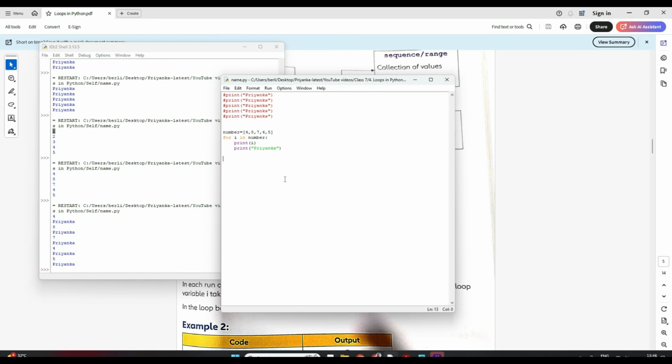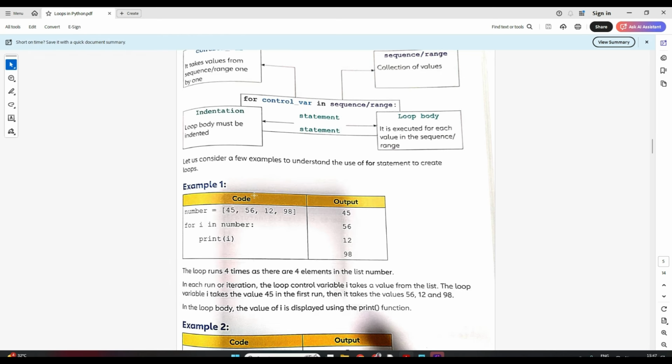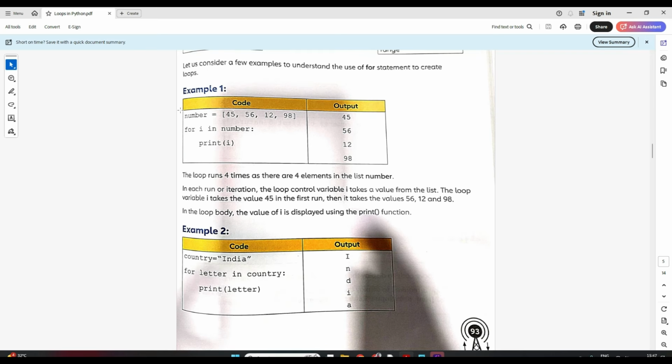Is it clear, guys? This is very basic, please try to understand, then any program with a for loop becomes very easy for you. So all the statements under your for loop will keep on executing till this list completes. Clear? Now let's try to understand some examples from your book. So this example I already gave.